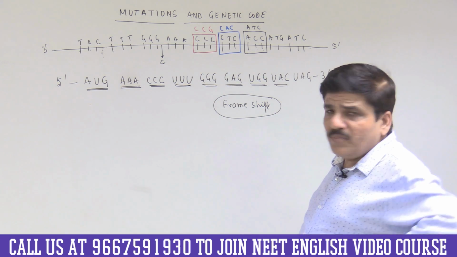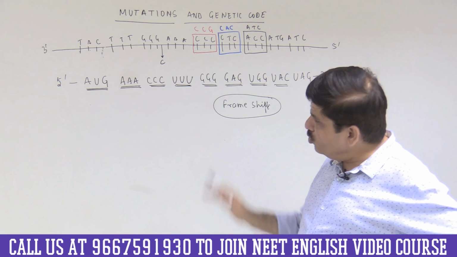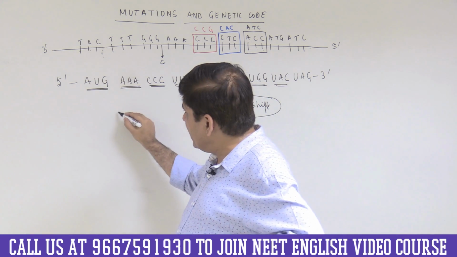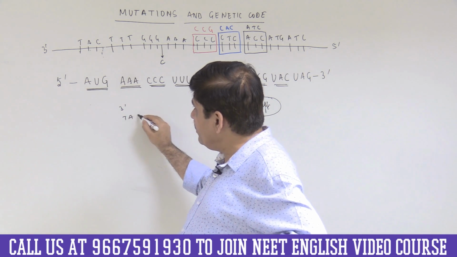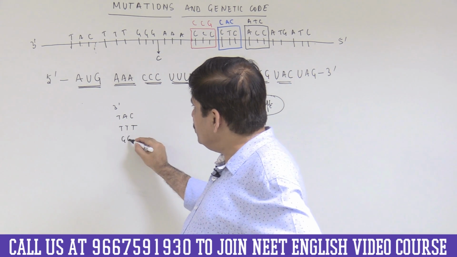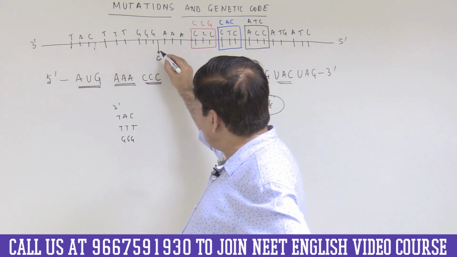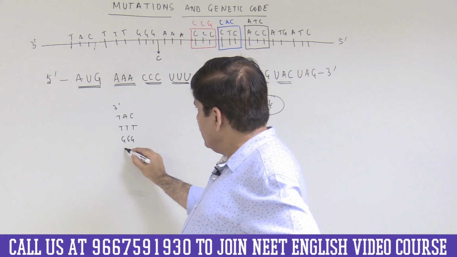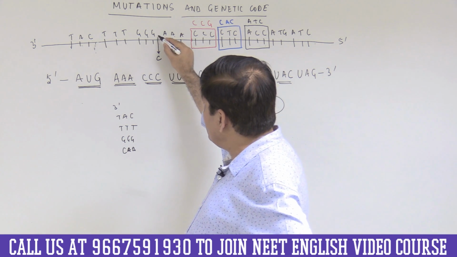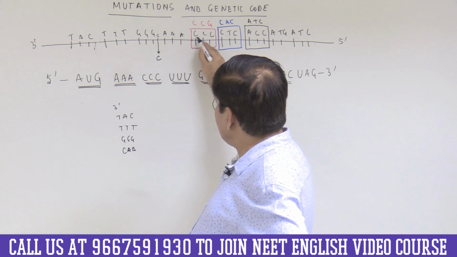Now let us see what happens to the open reading frame. You know the rules of reading the open reading frame. So this time I will read it as 3 prime TAC, it remains same. The second one would be TTT and then GGG. Remember, we have added C here. So the next codon becomes CAA. So this would be incorporated here. So there is C here. So it becomes CAA, then ACC.